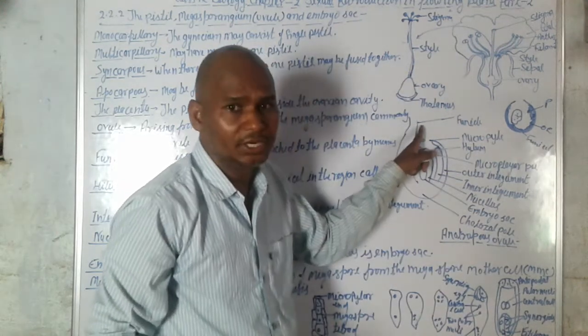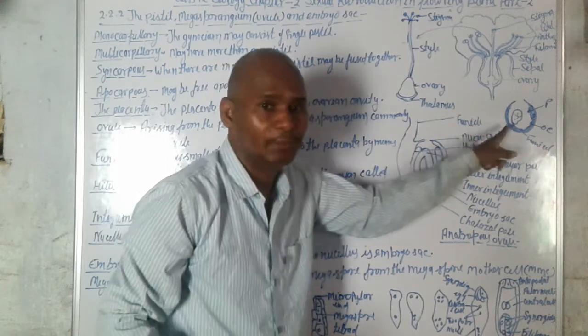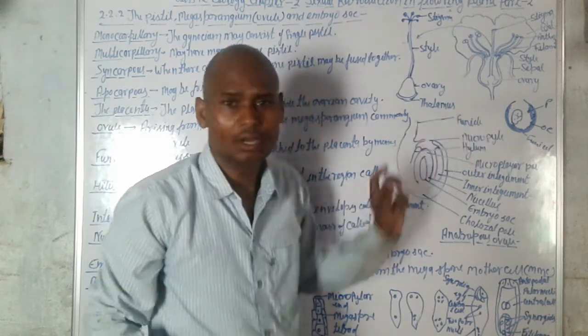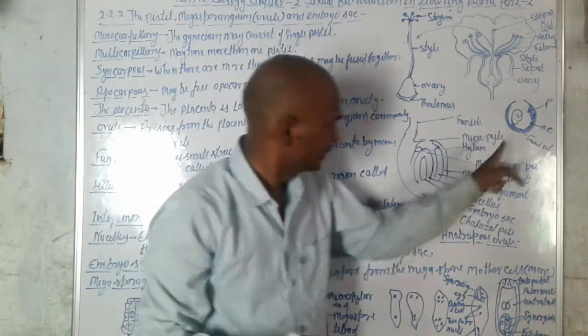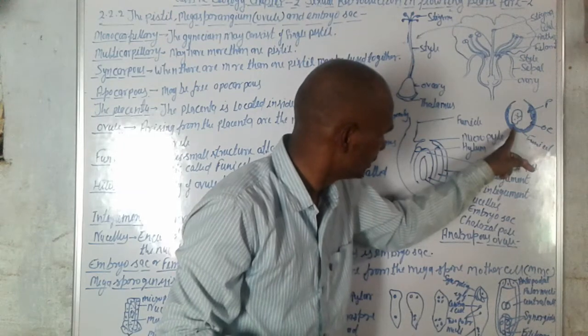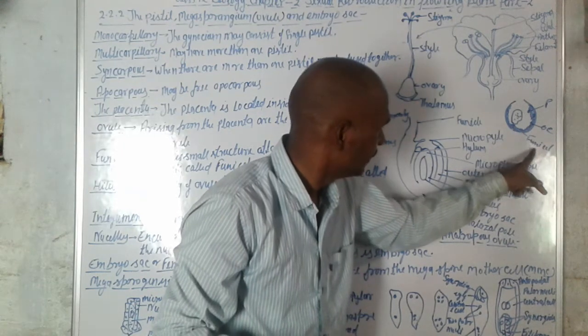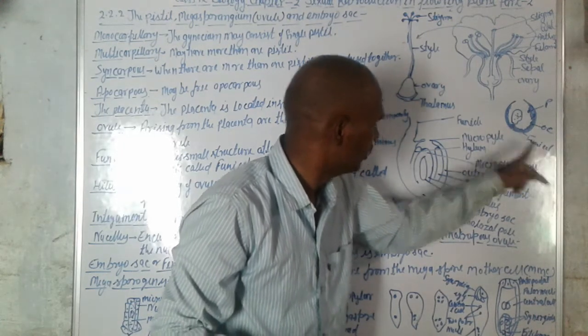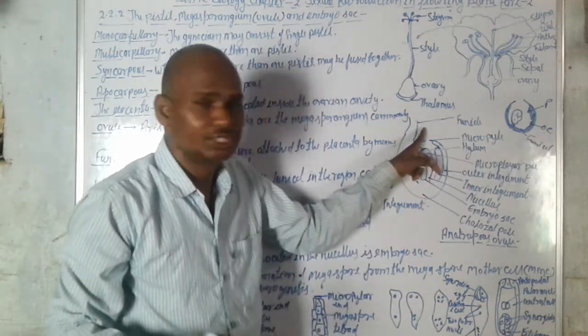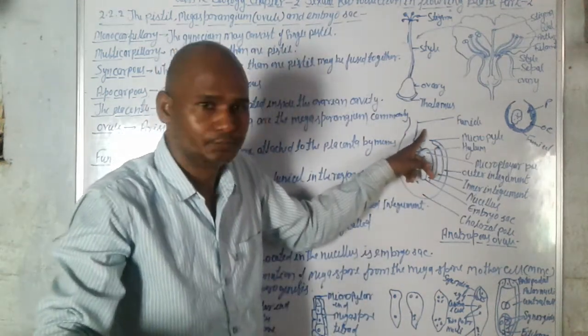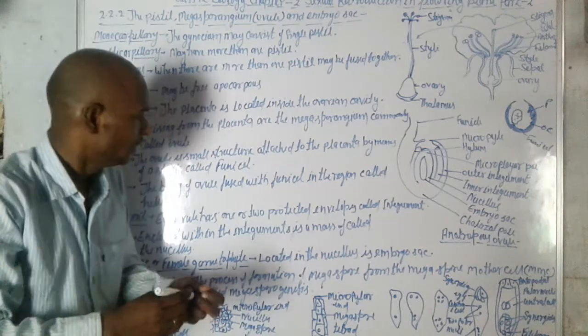They attach with the placenta. So this is the funicle. This is the ovule, and this is the placenta, and in the middle is the funicle. So the funicle is attached with the placenta. Okay.